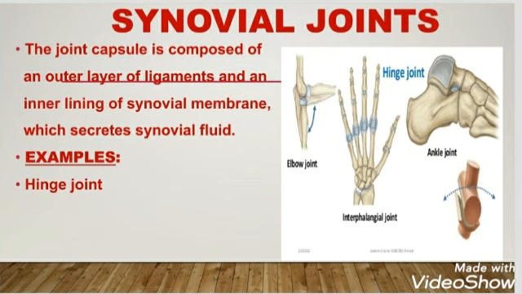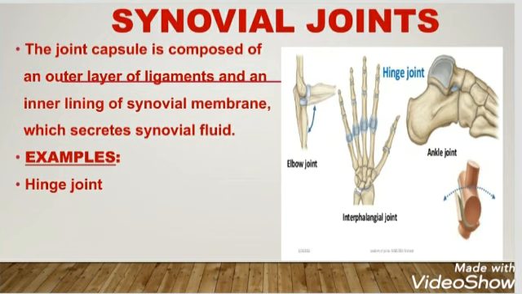So it means that unlike the other two types of joints which don't have any joint cavity, synovial joints have a joint cavity which is filled with synovial fluid secreted by the synovial membrane, and the synovial membrane is present on the inner side of the joint capsule. Now, what are the examples of synovial joints? There are different examples of the synovial joints.